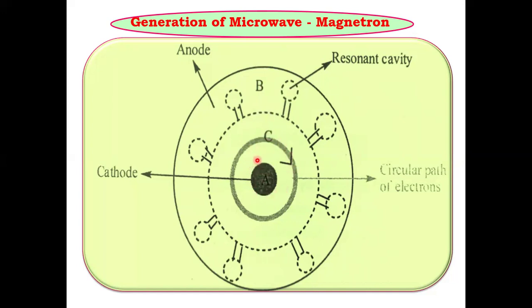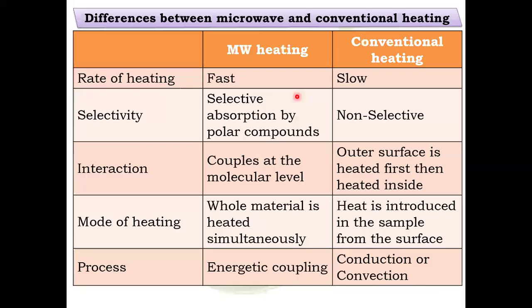Because of that magnetic field, the liberated electrons get circulated around the cathode. While circulating, if it enters the resonant cavity of the anode, this resonant cavity gets vibrated, gets resonated, and this resonance is released in the form of microwave irradiation.